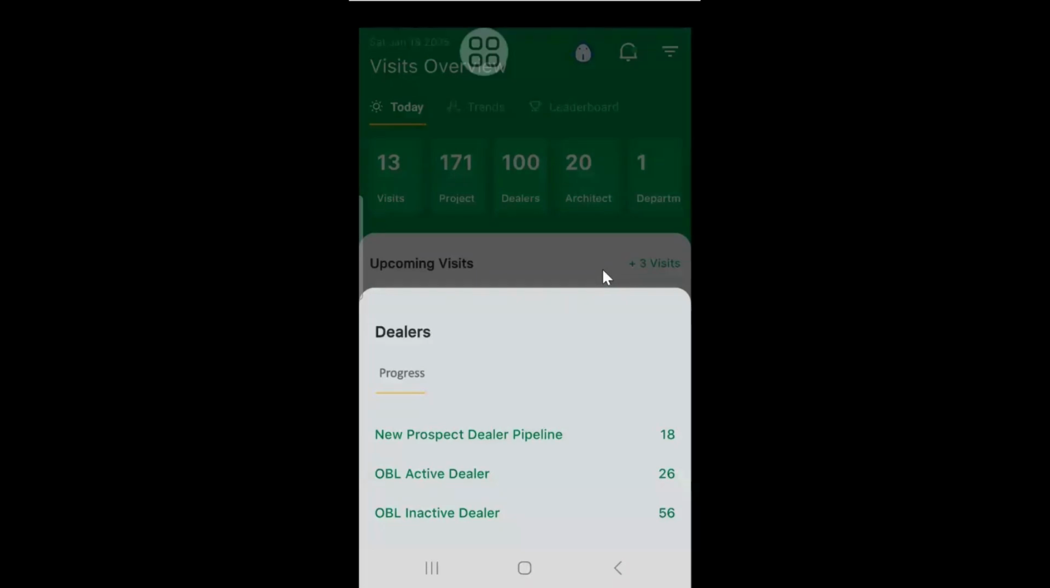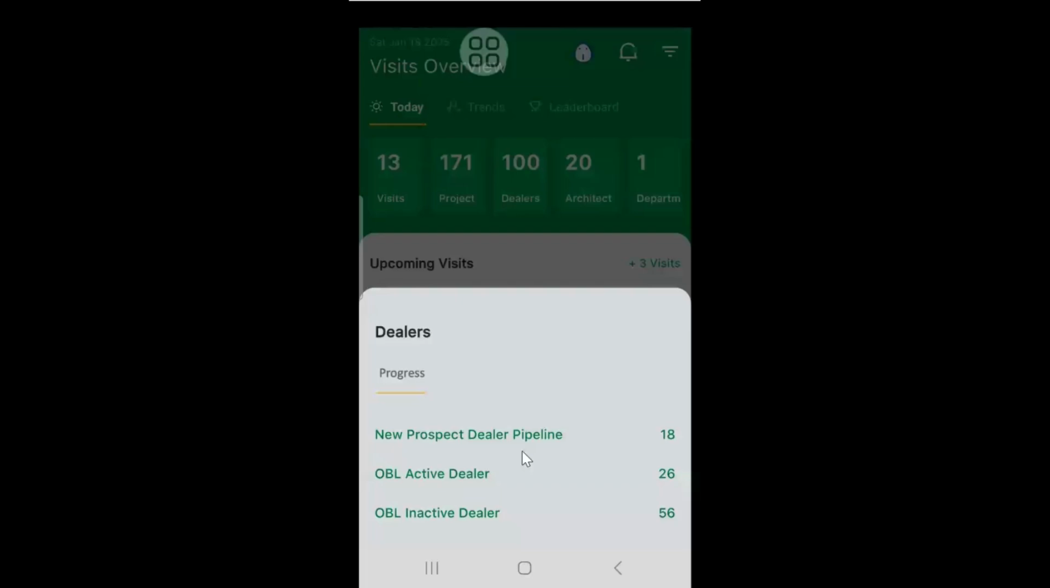Why don't you revisit and convince them, bring them back to OBL? To show this, we have segregated the data separately. If there is any data mismatch, please feel free to let us know. Number one. Okay. In the same way, you can also check this new prospect data, which is very important.